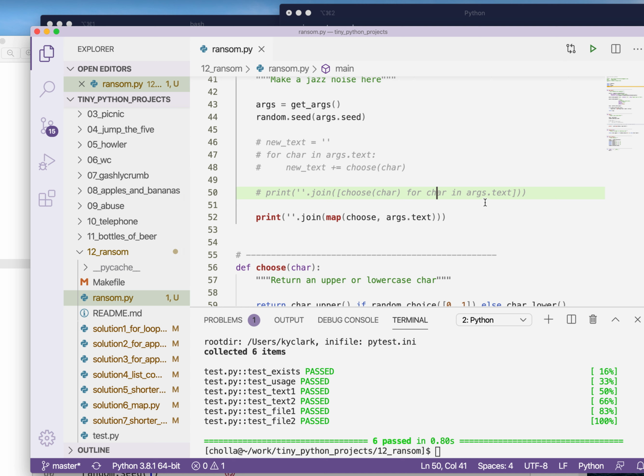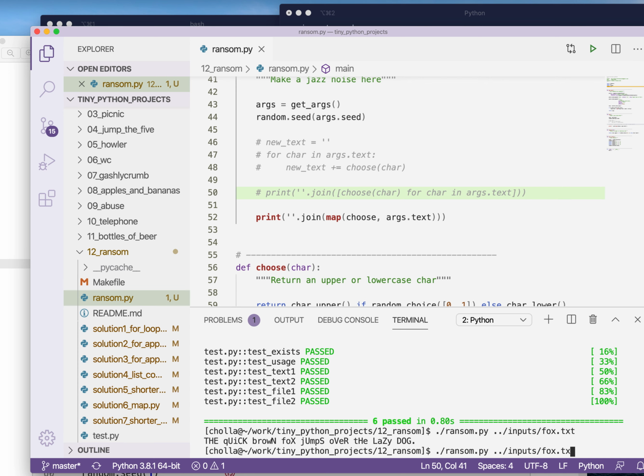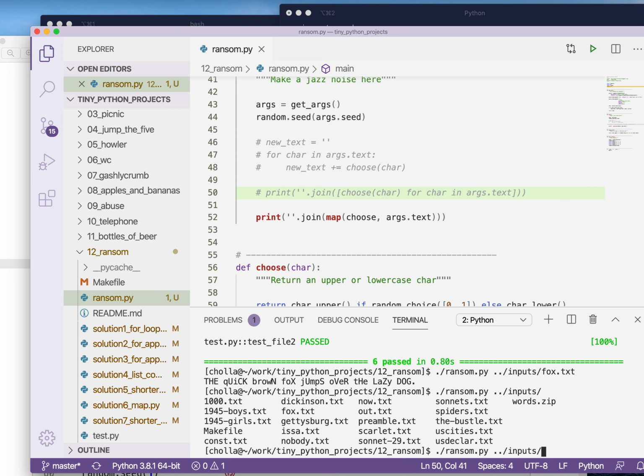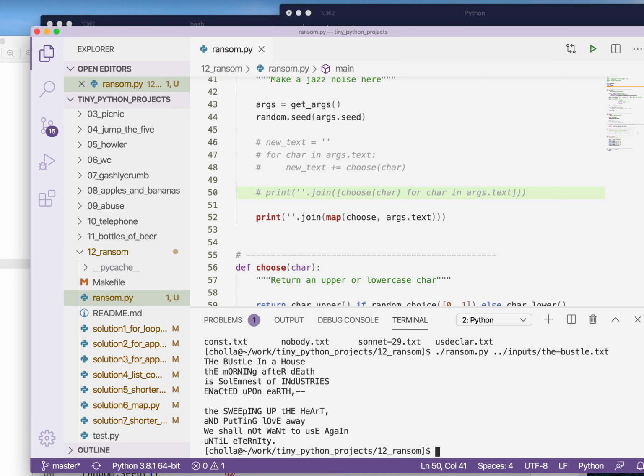I hope that you found this a fun program. We never really got to run it with, say, some of the input text. So if we run it on Fox, we see that. If we run it on, let's see, what else do we have? I'm always a sucker for Emily Dickinson. So here's one of her poems.